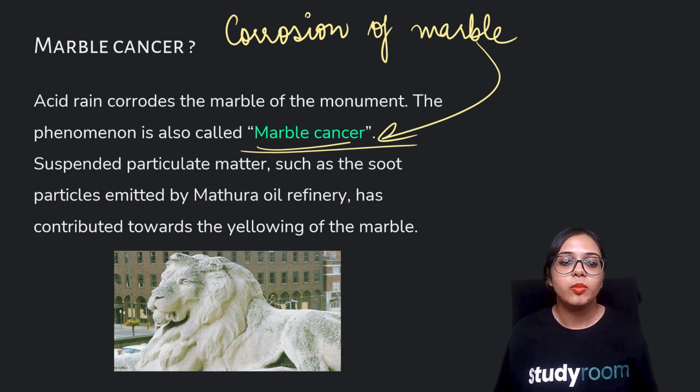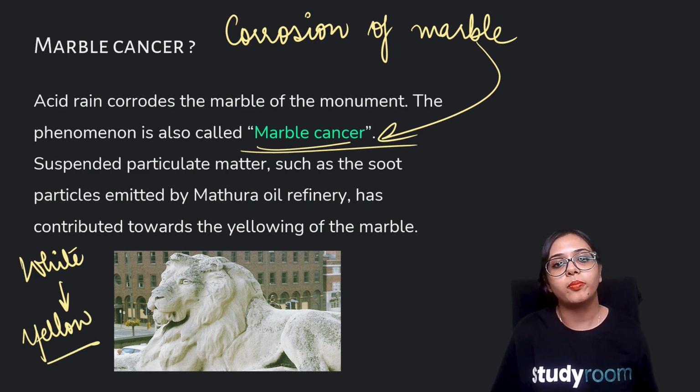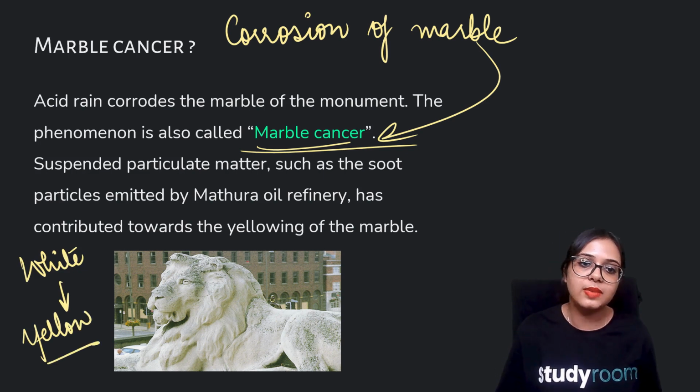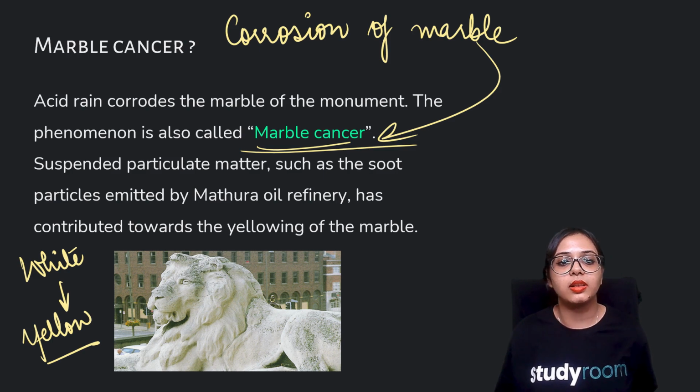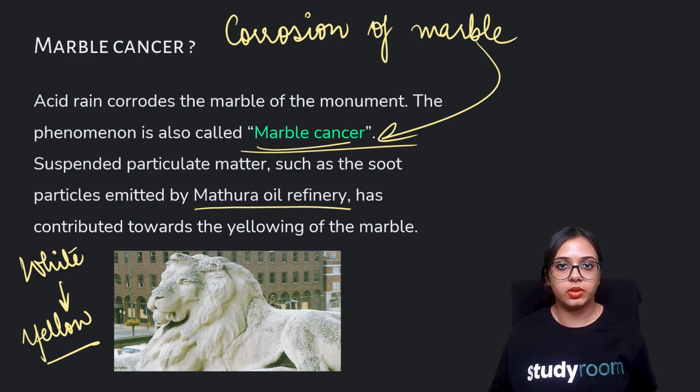Why marble cancer? Because it is damaging the structure, the composition of the marble, and it is rendering its color yellow from white. So these suspended particulate matter, such as the soot particles emitted by Mathura oil refinery, have also contributed towards the yellowing of the marble.